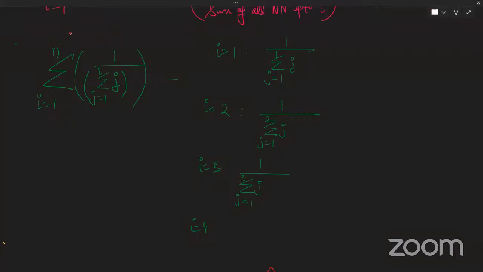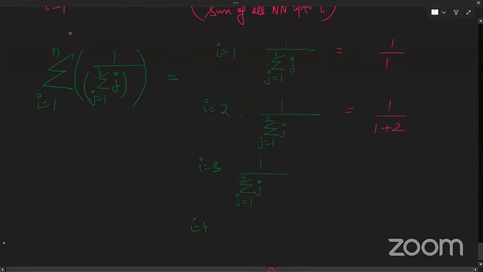So what is this basically? It is 1 by 1, then 1 by 1 plus 2, then 1 by 1 plus 2 plus 3. That is what we mean by the double sigma operator.